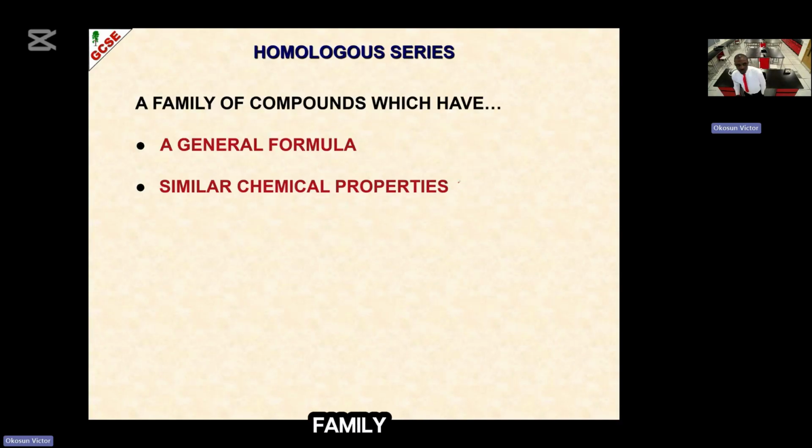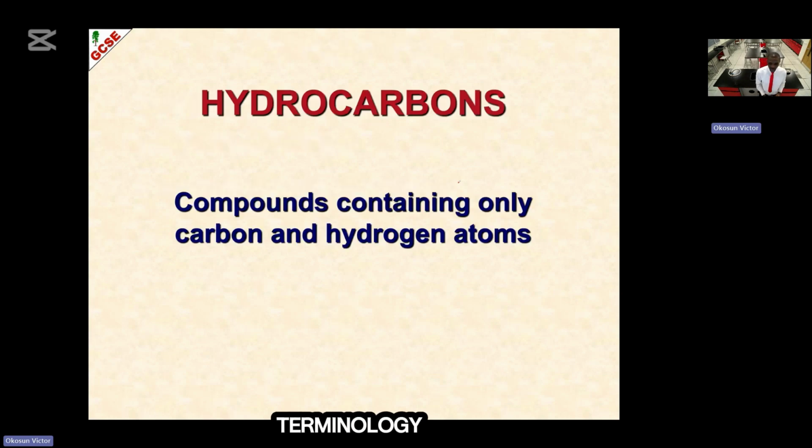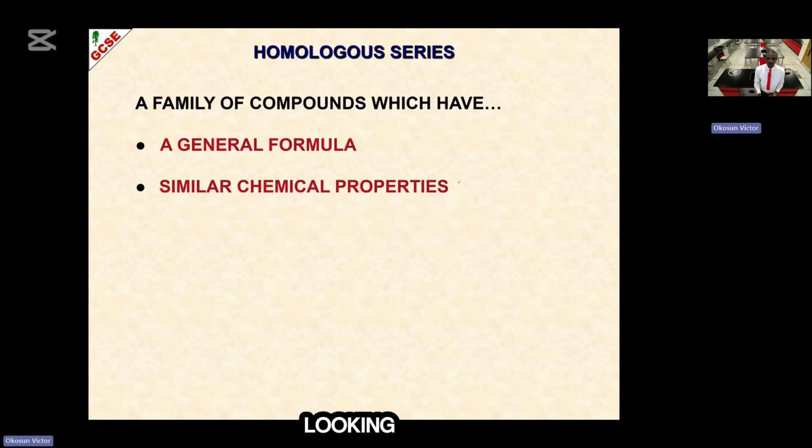Now a family of compounds which have the same formula. Now look at this terminology again. There's a terminology we are looking at now, homologous series. I want us to look at this terminology, homologous series. Just as I mentioned some terminology, straight chain, branch chain, single bond, double bond, triple bond, homologous series is also a terminology. Now, what is homologous series?